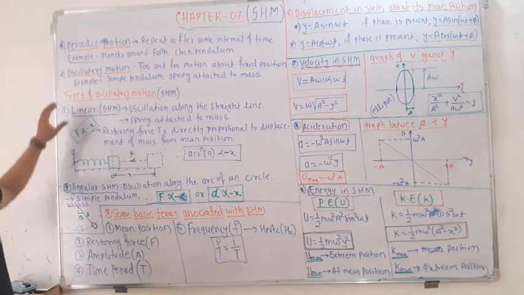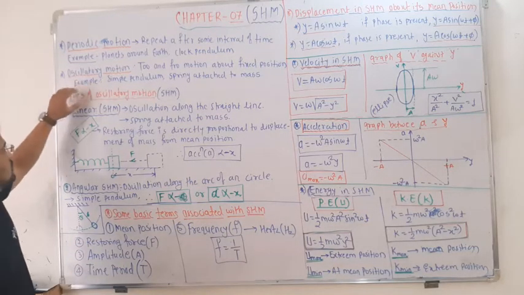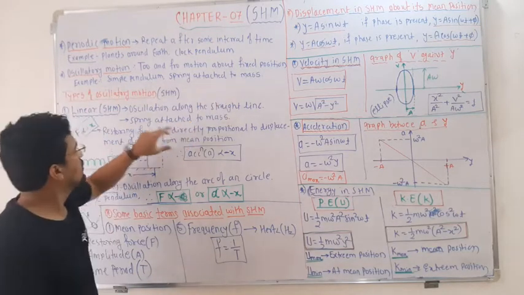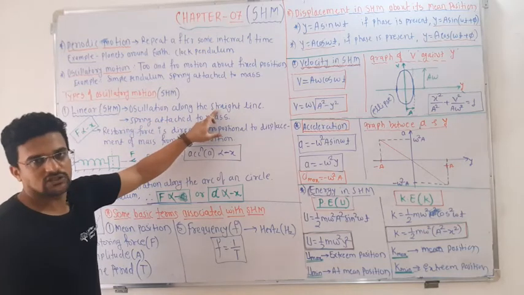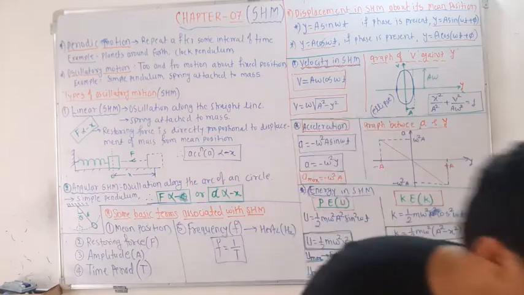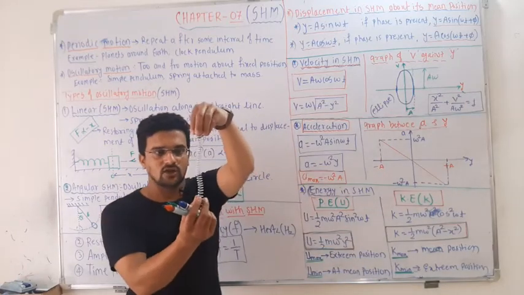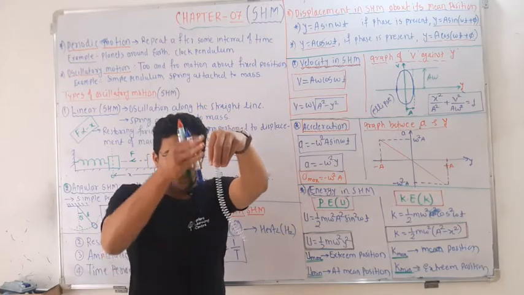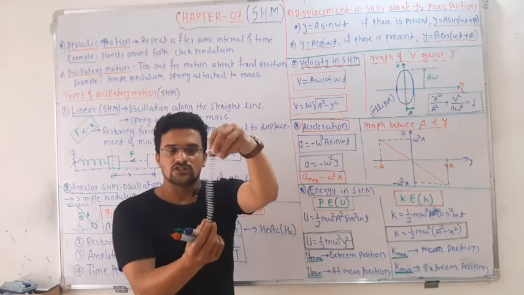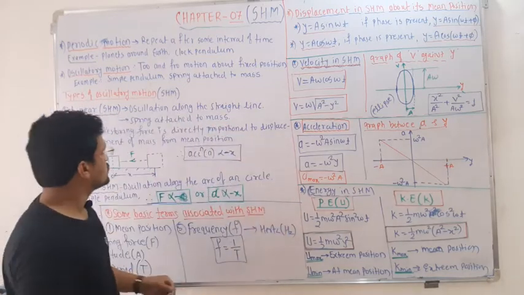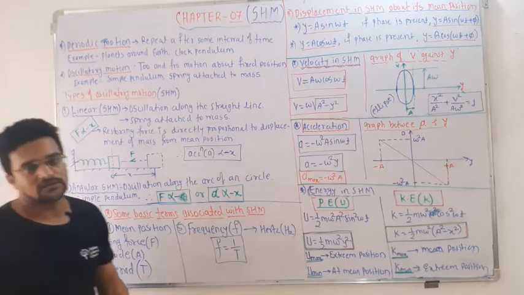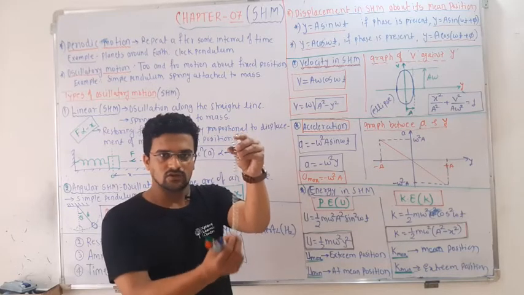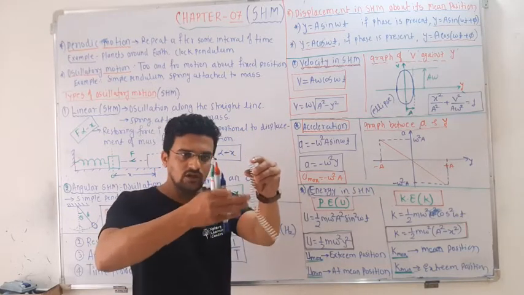In oscillatory motion you have two types. One is linear SHM. Linear means anything which is moving along a straight line, so oscillation along a straight line. If you take a spring and attach a mass, and you pull it and leave it, it will oscillate up and down, up and down. This is oscillating along a straight line, so this oscillation is known as linear oscillation. It oscillates about the mean position in a straight line.